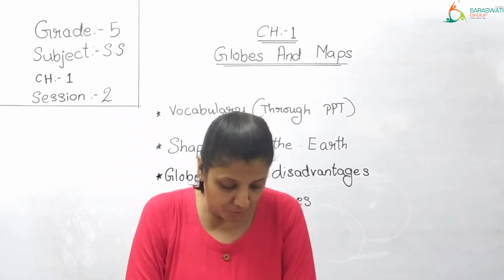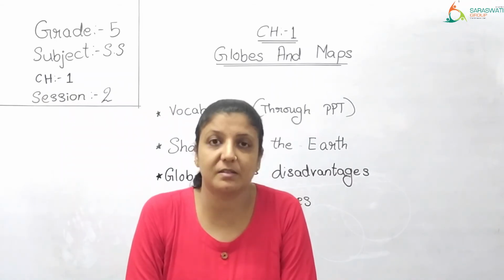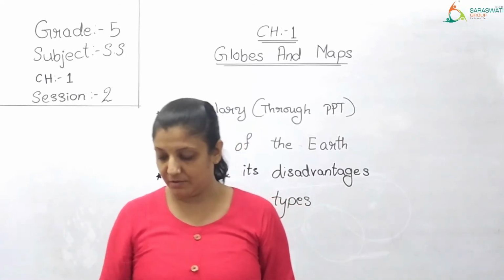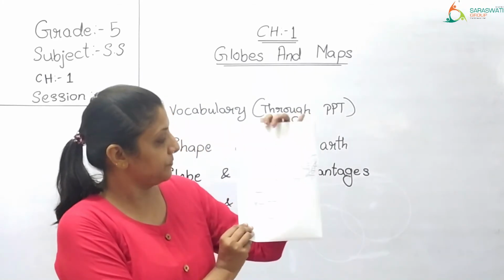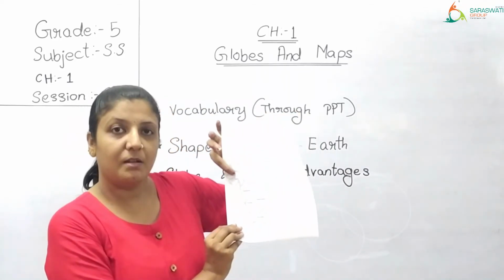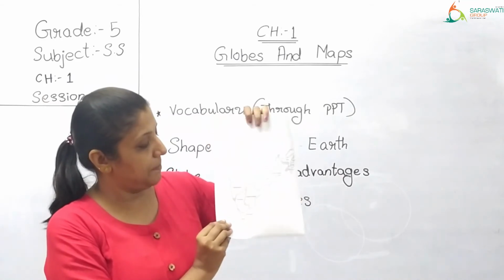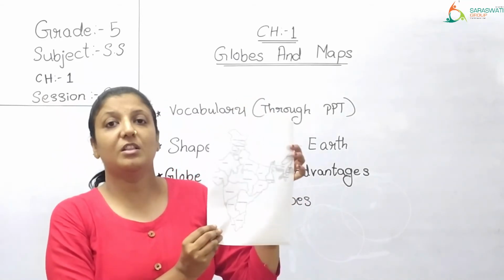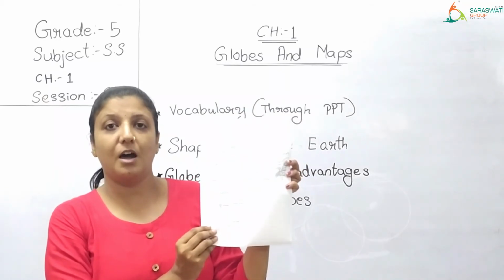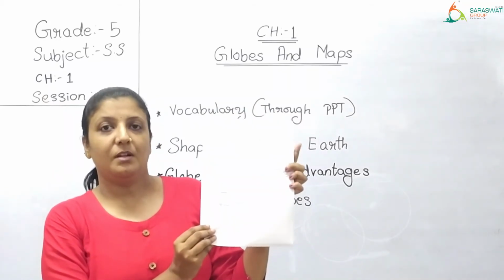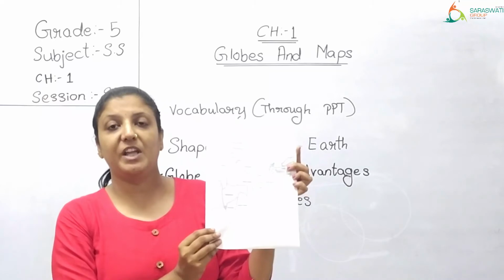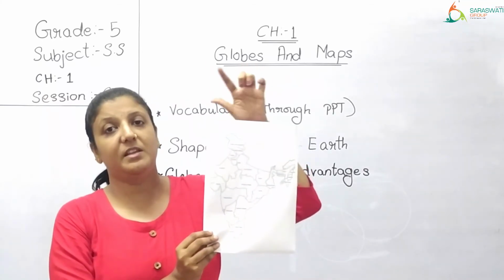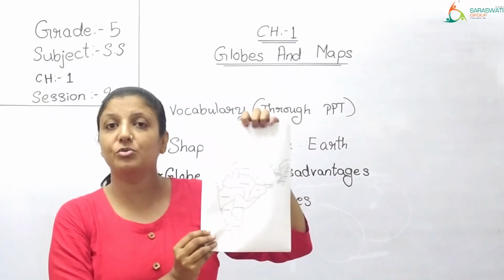Maps that depict small areas have greater details. मैप जिसमें small area है उसमें डिटेल ज्यादा है. So for example, now in this map you can see Gujarat, but if you take the map of only Gujarat, then you can also see that in Gujarat which are the important cities, towns, etc. If you take the map of whole of Asia, you can see India. But within India there are different states. Maybe you are not able to see them.